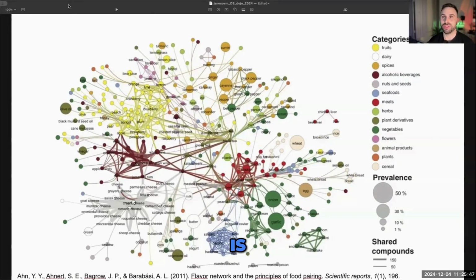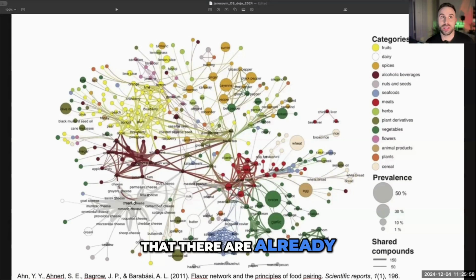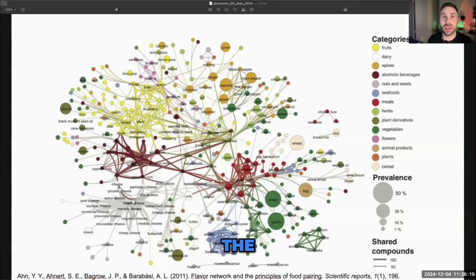And the other part is the effect of the different food items we consume on our health. It turns out that there are already existing large databases which contain loads of information about the chemical composition of food items. For example, we have a long list of chemicals, thousands of chemicals, that are present in, for instance, an apple. And there are other datasets which contain information about the possible health effects of those chemicals.